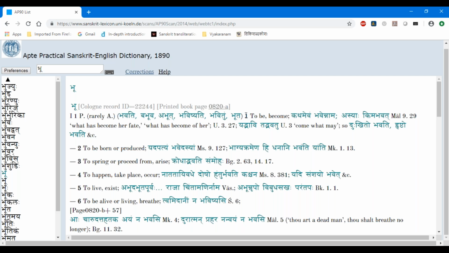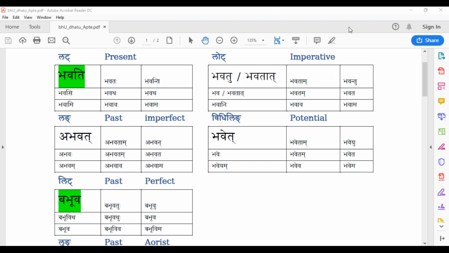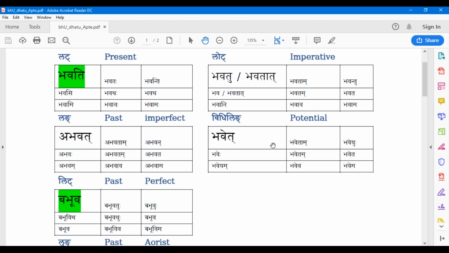So what are all these forms? Let me go and we will analyze this a little bit more. I am now sharing some other screen. I'm seeing that you are also able to see. Okay, so here for bhu dhatu, there are a lot of forms.